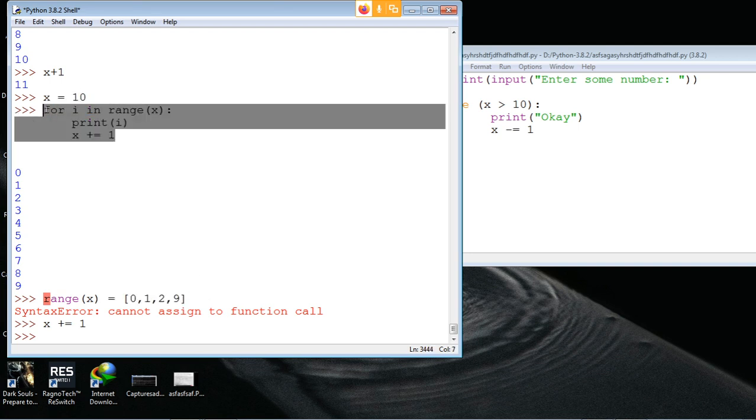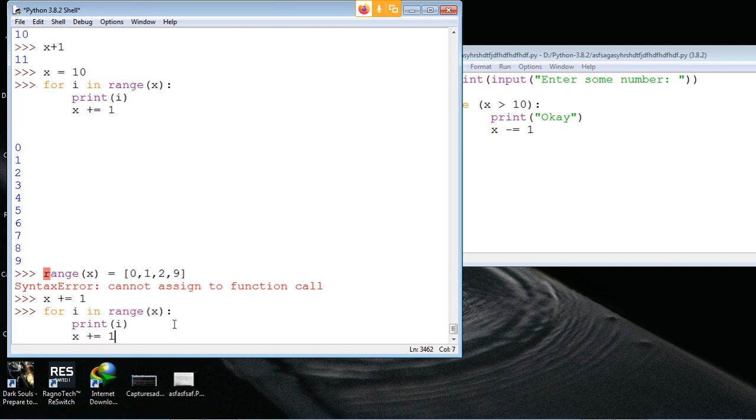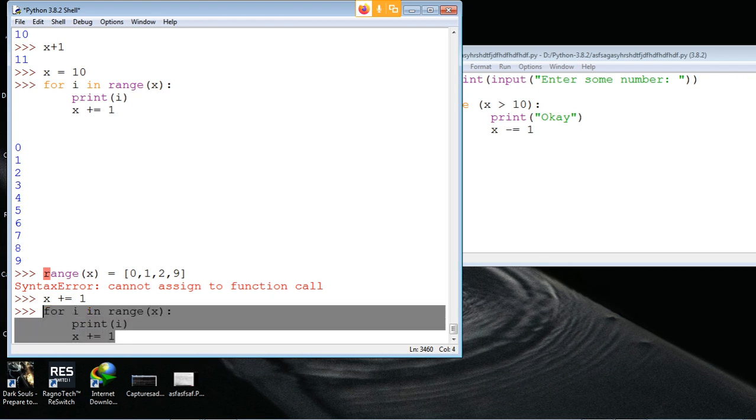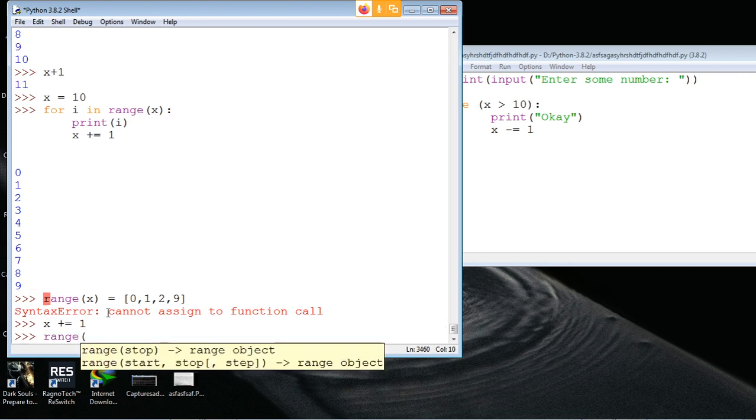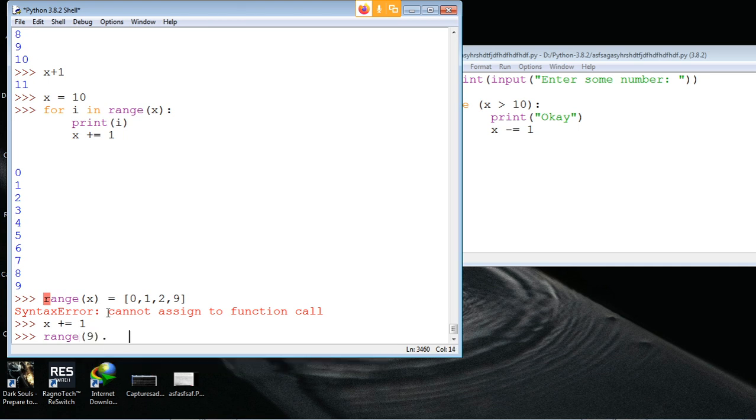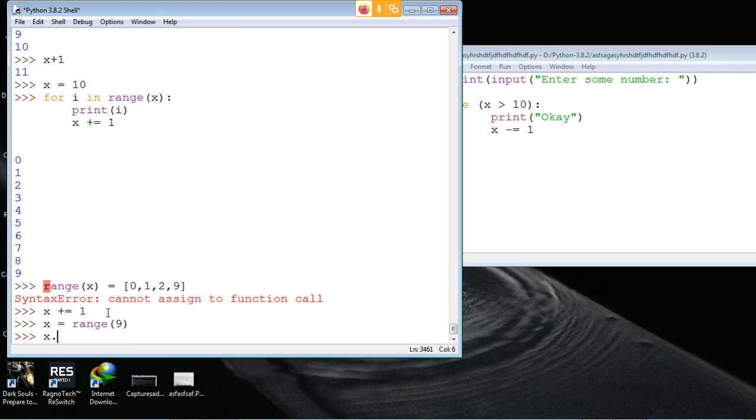So what we can do is, do you have any update function just like you have in C sharp, in Python for range? Range, you can specify an update value. Let's see, you can do x range of 9. Can we do something? Count is there, index is there, start is there.